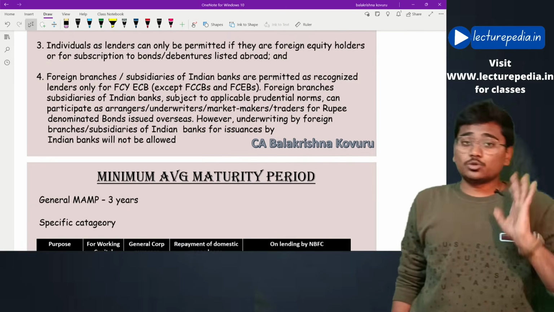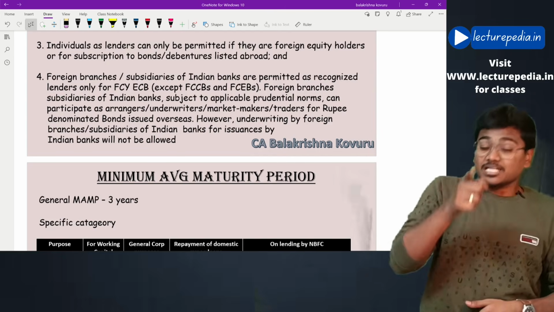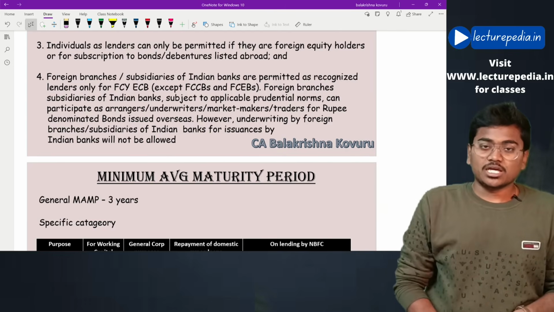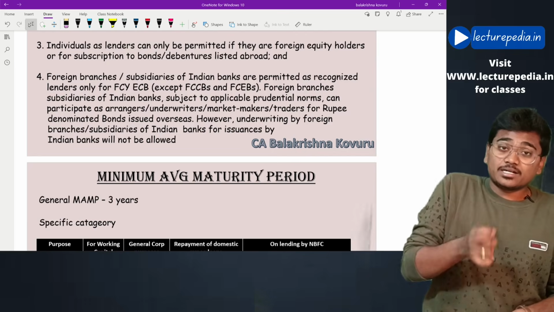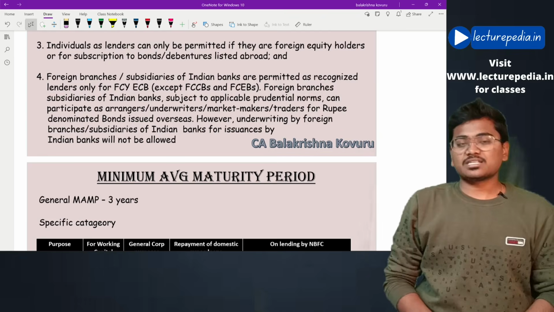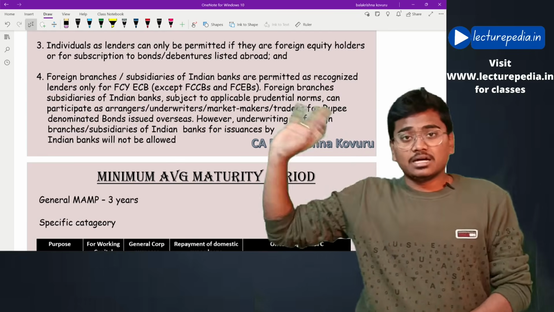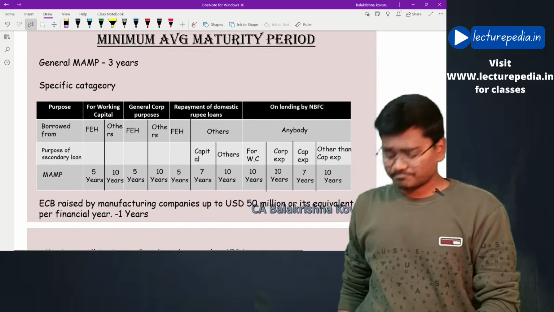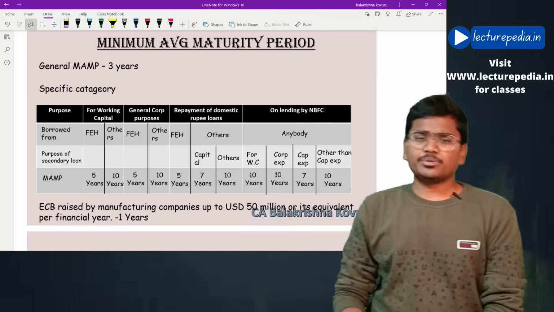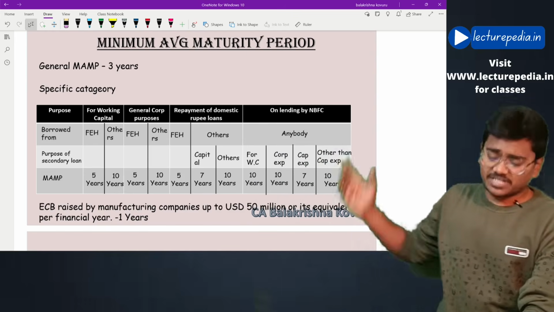Next, if you want to raise ECB from foreign branches of Indian banks, then you can raise only foreign currency denominated ECB. You cannot raise Indian currency denominated ECB from a foreign branch of Indian banks. Hope this is clear. However, those foreign branches of Indian banks can act as underwriters for raising the loan. Next, what should be the minimum average maturity period? Maturity period means the period within which the ECB has to be repaid. Generally, it is 3 years. However, there are specific categories that are given.